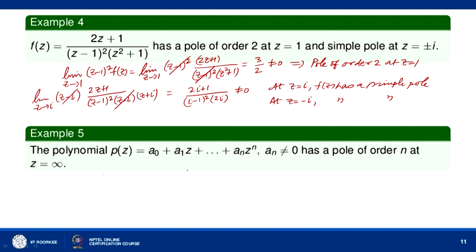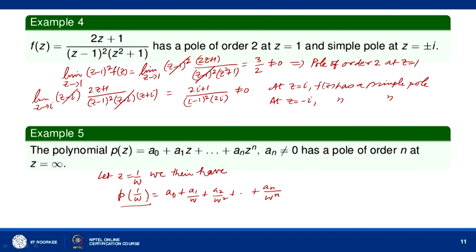So, let us take z equal to 1 by w. We then have P(1 by w) equal to a naught plus a1 by w, a2 by w square and so on a n by w to the power n. And this is nothing but the Laurent series of P(1 by w).